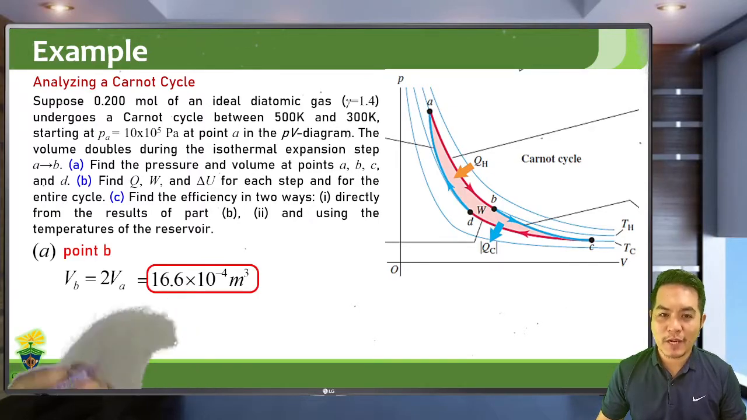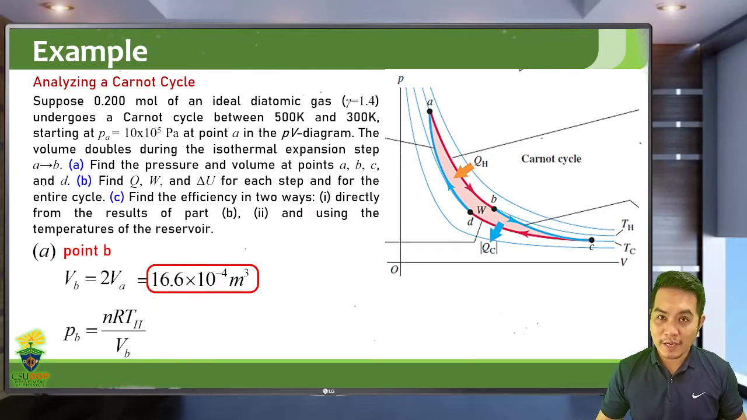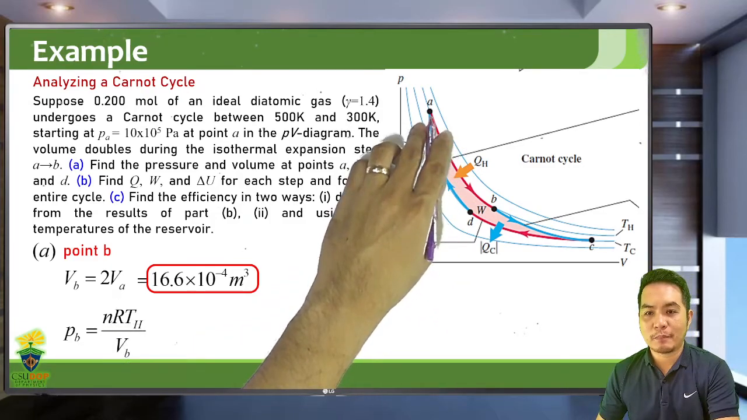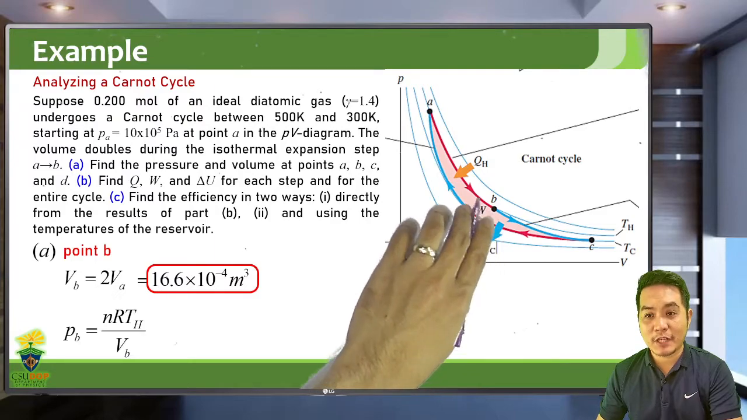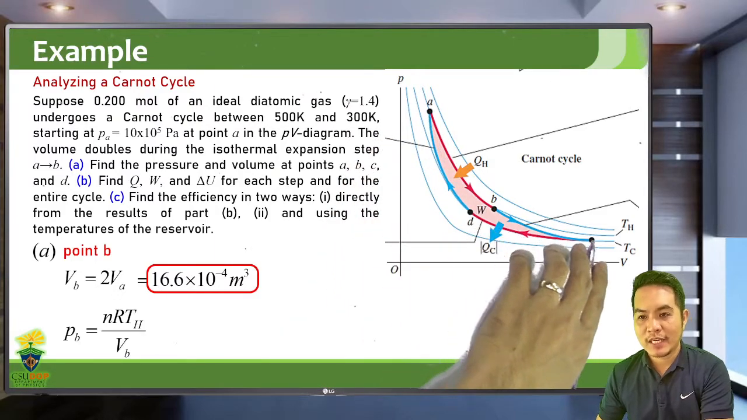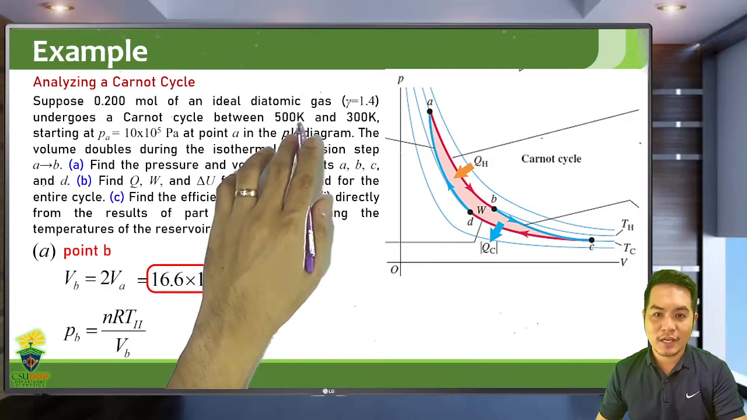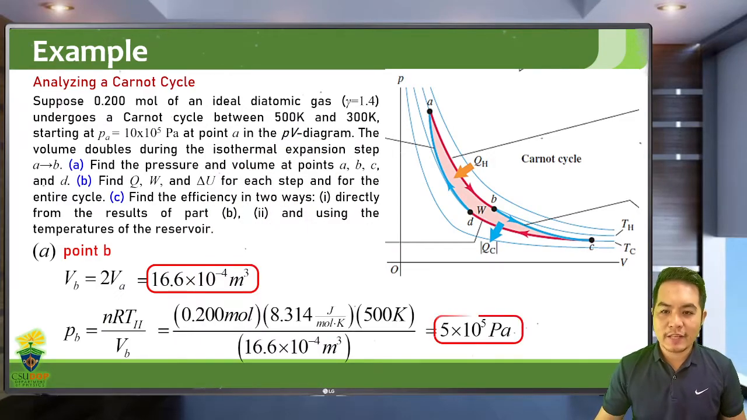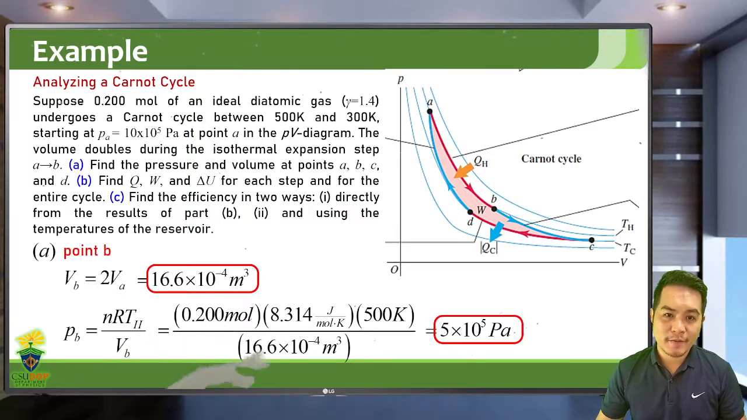How do we solve for the pressure at point B? Again, we use the ideal gas law. So P, pressure at point B, times volume at point B is equal to nRT, temperature at point B. So the temperature at point B is just the same temperature as point A. It's still TH, the higher temperature region, 500 Kelvin. So substitute all of that and you will get 5 times 10 to the 5 Pascal. That's the volume and pressure at point B.